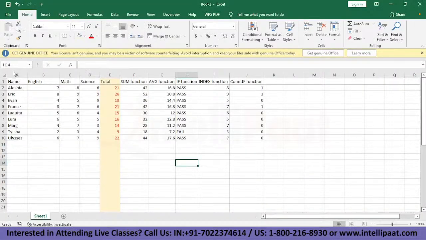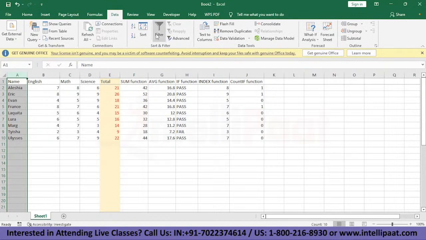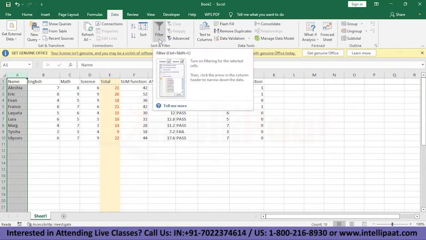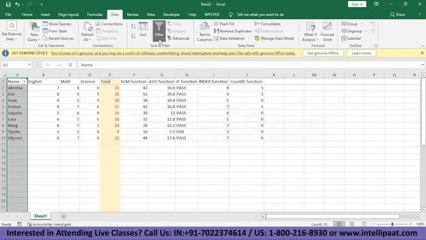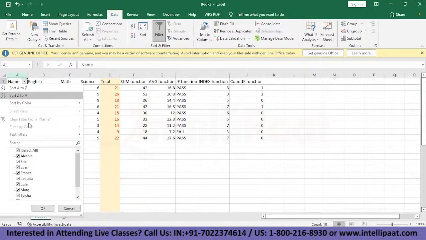So let's try and put a filter in this column. So first we'll select the column and we need to go to data. And here you can see we have the option of filter. So when we click on filter, you get this arrowhead here. When we click on it, it has all sorts of filters. So let's say